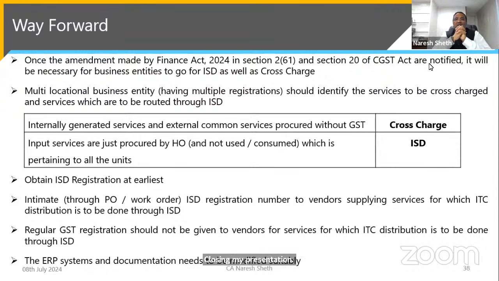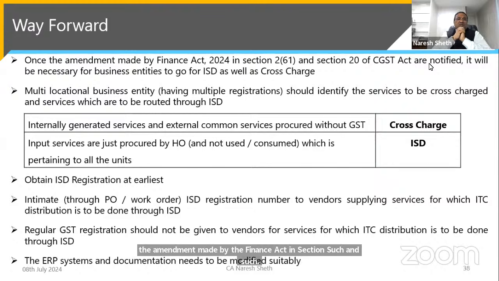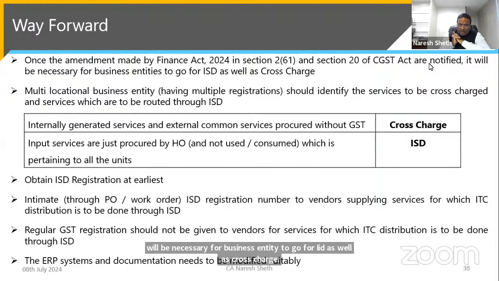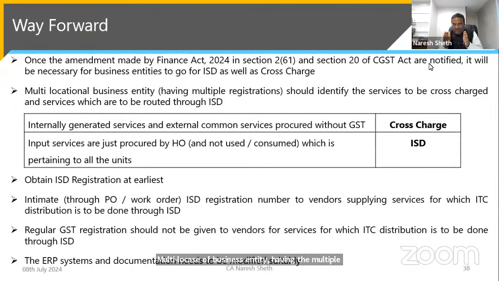Once the amendment made by the Finance Act in Sections 2(61) and 20 of the CGST Act comes into effect, it will be necessary for a business entity to go for ISD as well as cross charge. A multi-locational business entity having multiple registrations should identify the services to be cross charged and the services which are routed through ISD. As I have discussed, I have put a summary here: internally generated services and external common services which are procured without GST, all that needs to be cross charged.